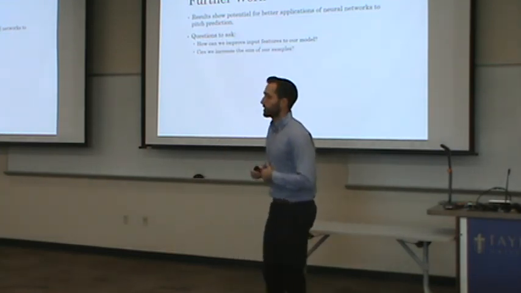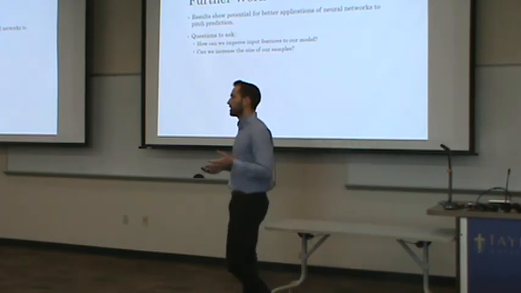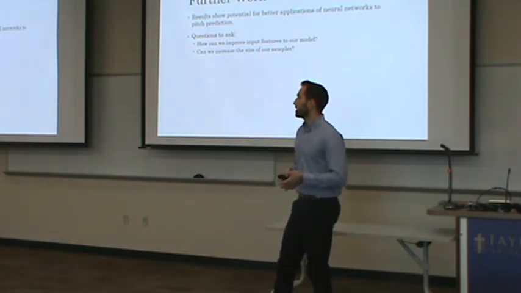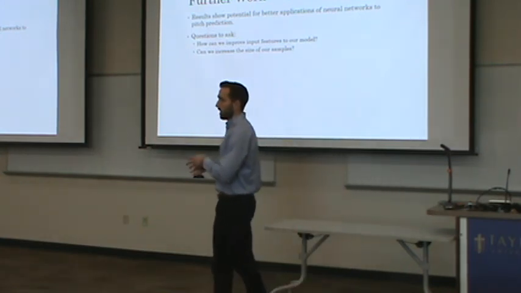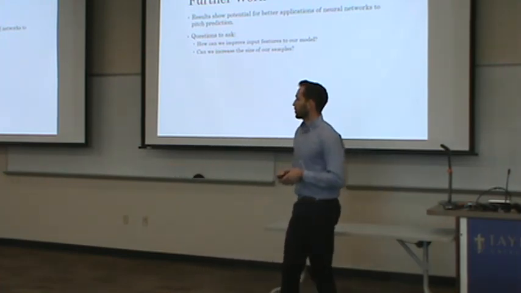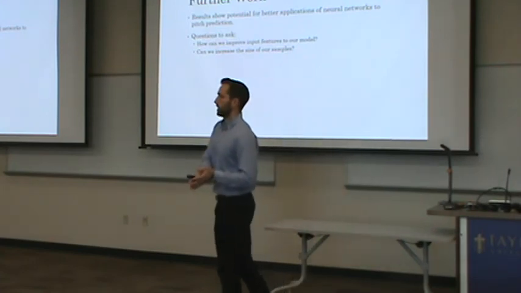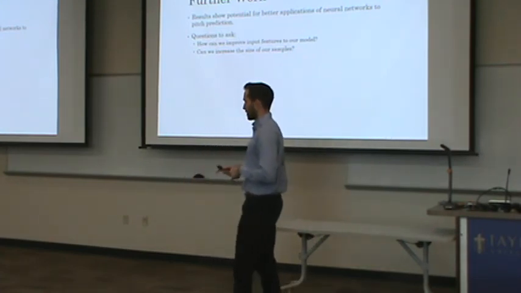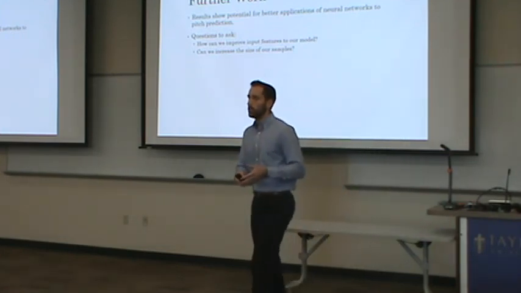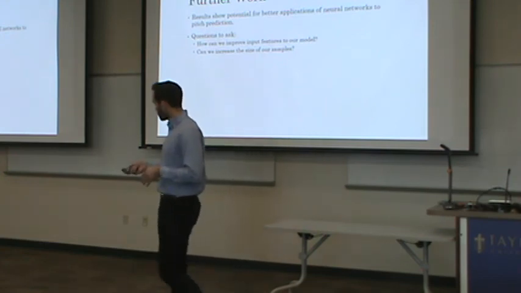Another one is, can we increase the sample size? Starting pitchers threw an average of about 10,000 pitches in this time period, where relief pitchers only threw about 3,000. Now, 10,000 itself is already not very much for machine learning, but 3,000 is very little. So one question I wanted to ask is, can we train these models off similar pitchers to predict for one specific pitcher? For a pitcher that throws 3 specific pitches, can we train it off data for another pitcher that throws those pitches and still get good prediction?